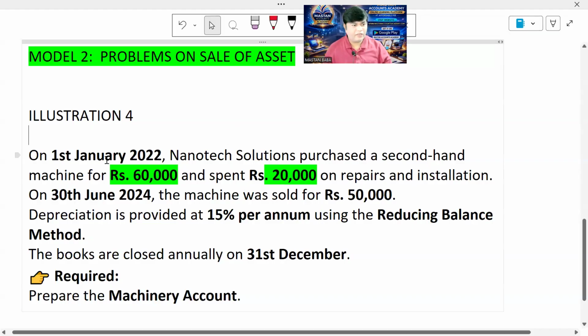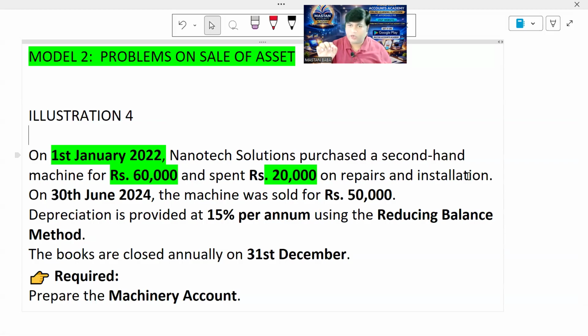So the question is saying that on 1st January 2022, Nanotech Solutions purchased a second-hand machinery for 60,000 and spent 20,000 on repairs and installation. So it's clearly mentioned that 60,000 is the value of the asset and 20,000 is for repairs and installation. Dear students, whatever expenses are incurred before putting the asset to use, those expenses should be capitalized.